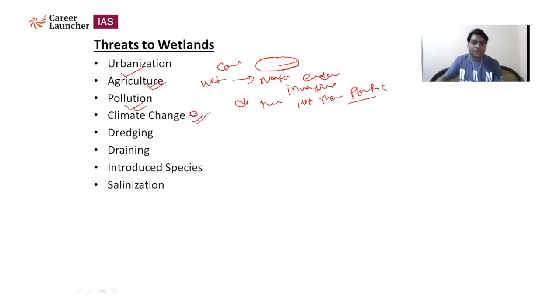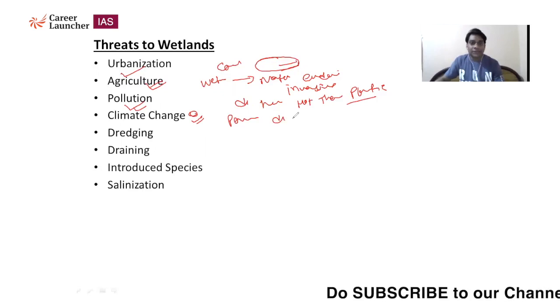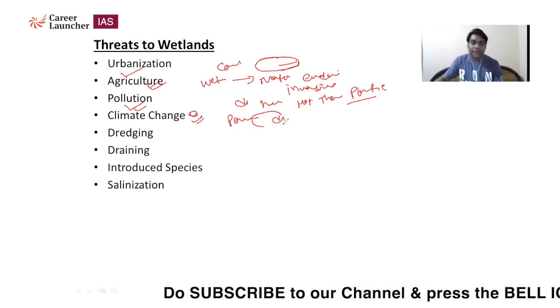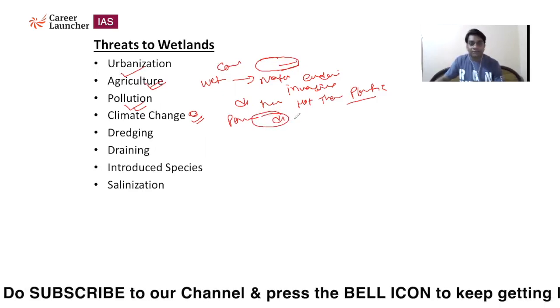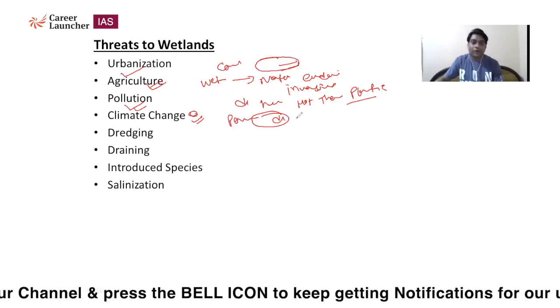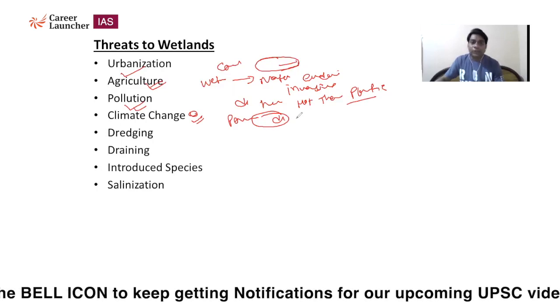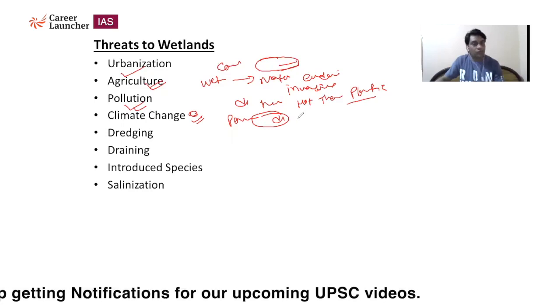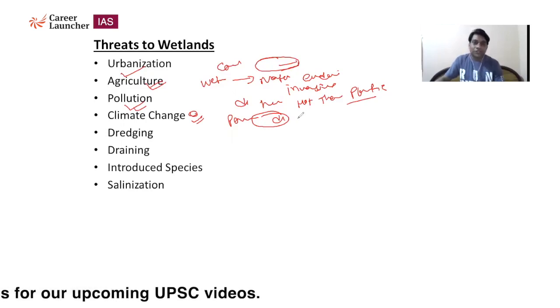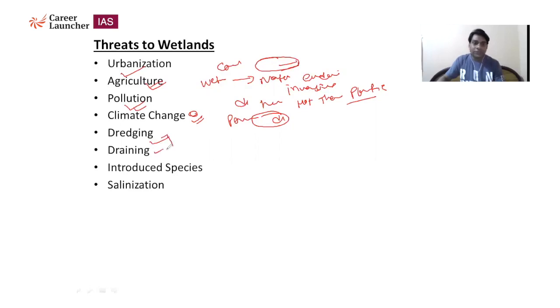Climate change is one of the reasons. Most of the wetlands that are considered as permanent water are present, but because of the disturbed rainfall patterns, that area receives a very small amount of rainfall. So we can say climate change is one of the factors that causes delay in rainfall, delay in monsoon, that is not able to bring a sufficient amount of water to a particular wetland, that causes disturbance of the entire ecosystem.